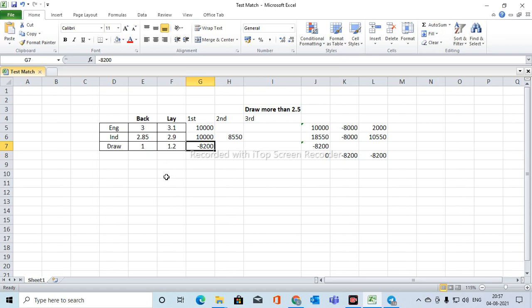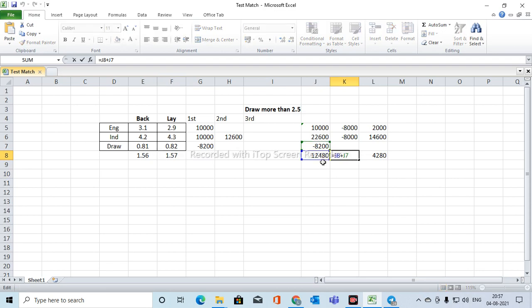As I'm explaining in the video, the first entry is 82 paisa lay on draw with 10,000, plus on both. Then I do back on India at 3,000 rupees, that will be 12,600 plus. This is the current situation after taking these entries. The third entry I'll be doing right now. Actually the video is a little late due to some technical issues.